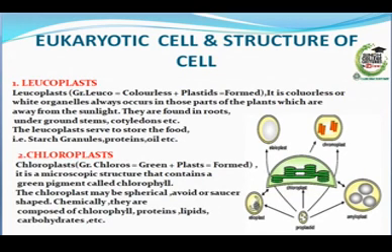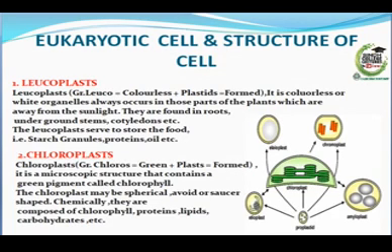It is a colorless or white organelle that always occurs in those parts of the plant which are away from sunlight. They are found in roots, underground stems, cotyledons, etc. The leucoplasts serve to store food, such as starch granules, proteins, oils, etc.